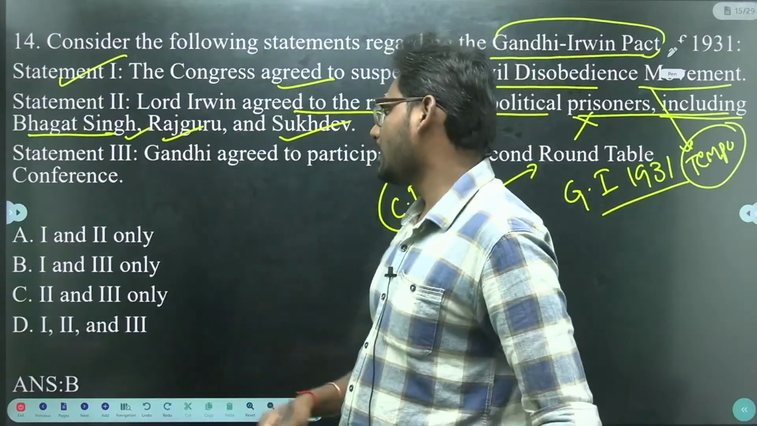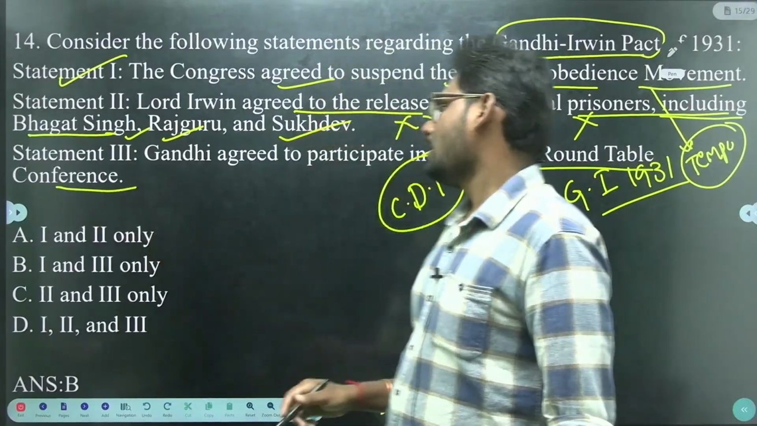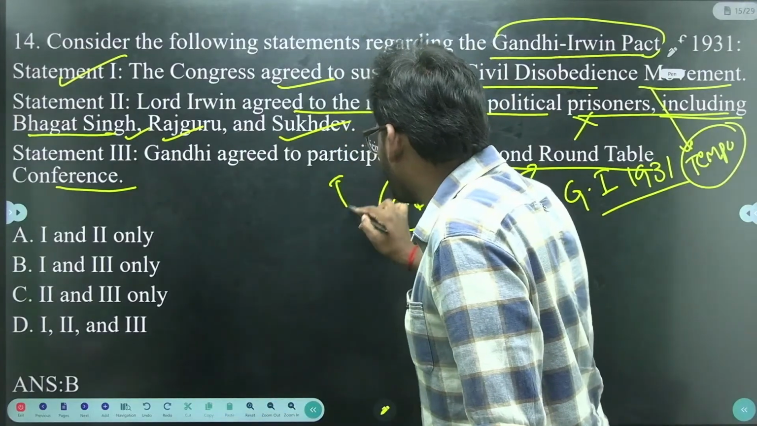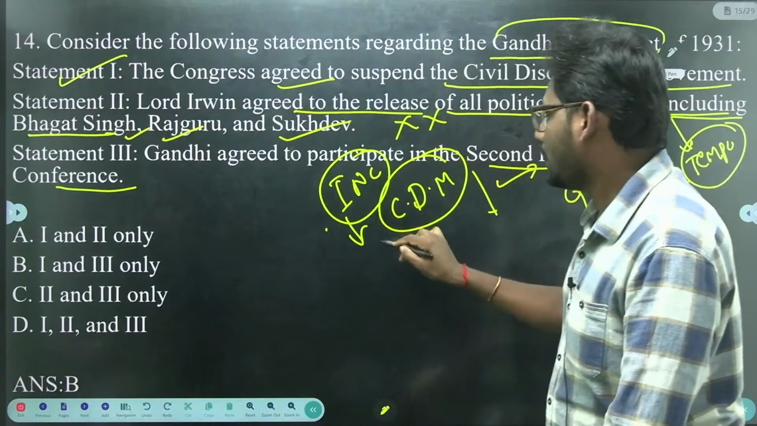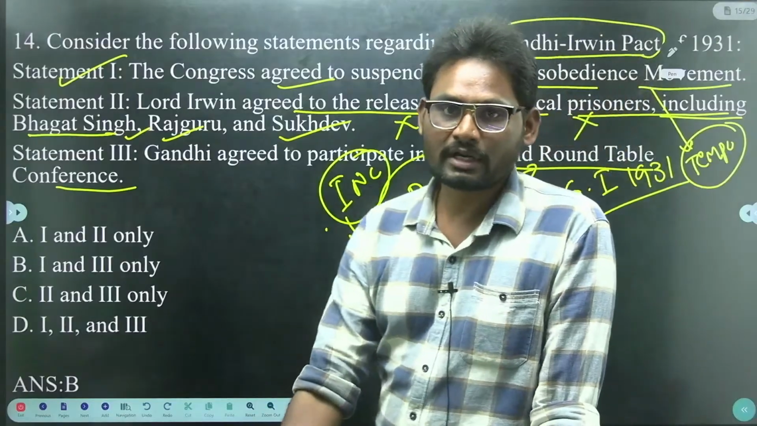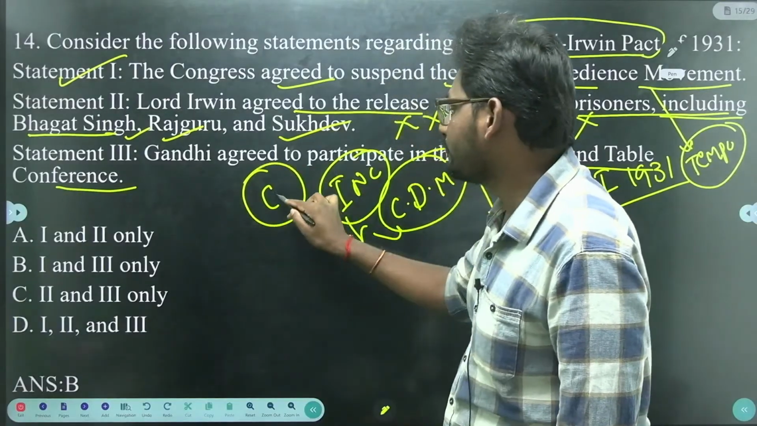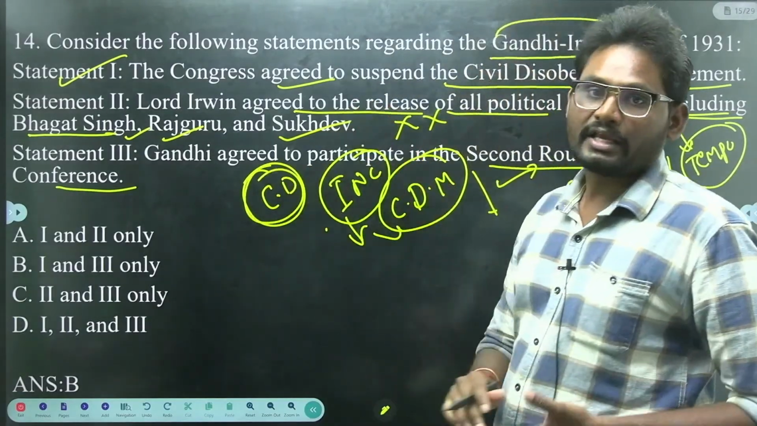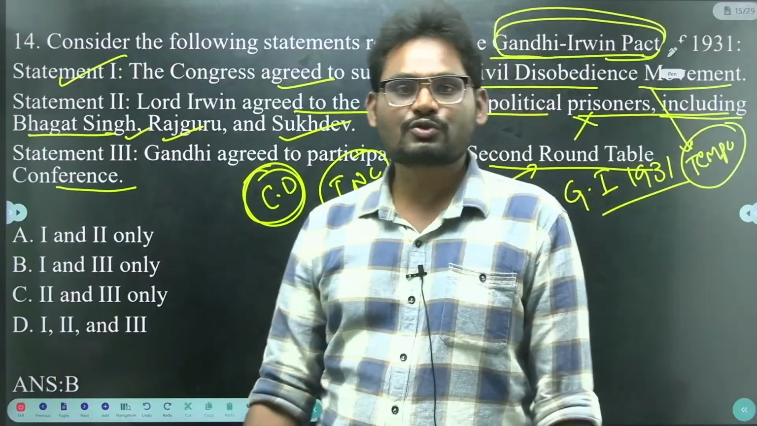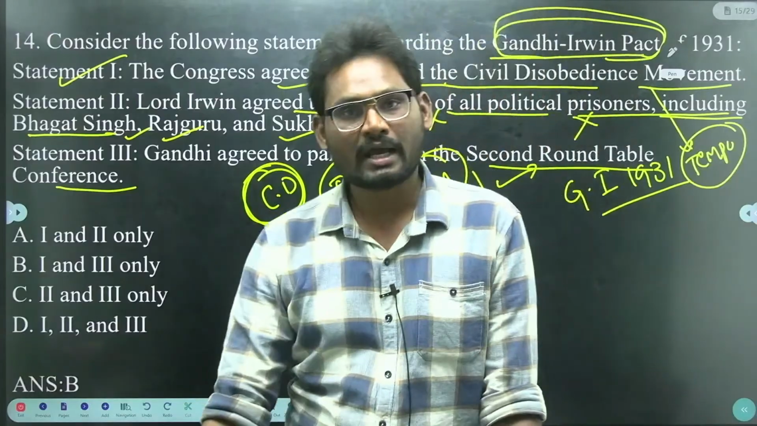Next, statement 3, Gandhiji agreed to participate in the second round table conference. The Indian National Congress didn't participate in the first round table conference, because India was under the influence of the civil disobedience movement. That is the reason Irwin entered into a pact with Gandhiji. So Gandhiji and Congress decided to suspend the civil disobedience movement temporarily.